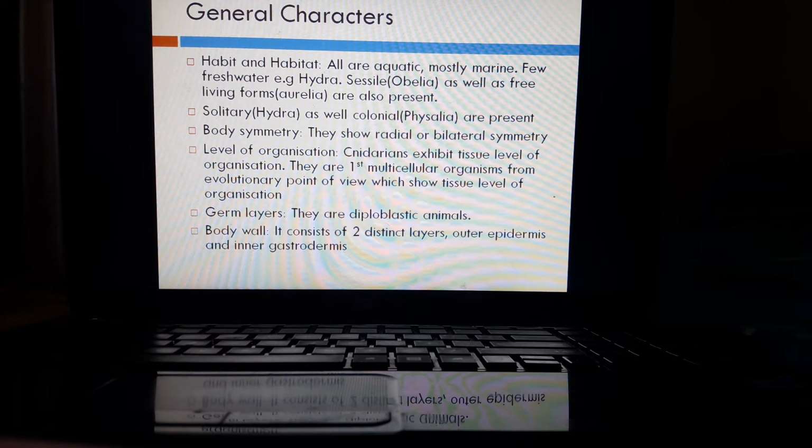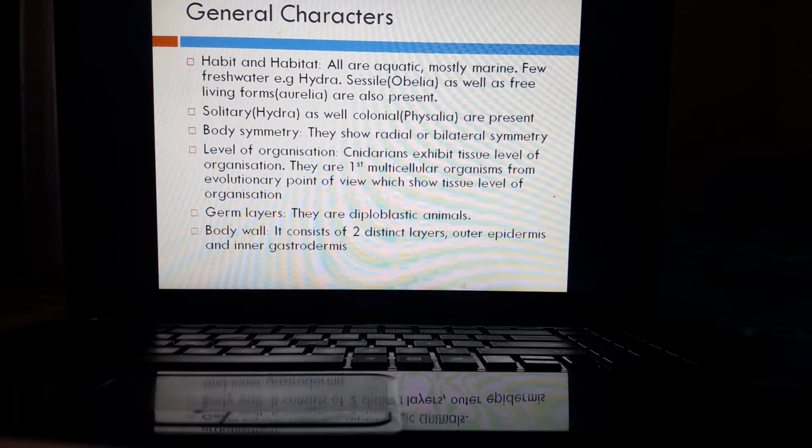Level of organization, cnidarians exhibit tissue level of organization. So they are the first multicellular organisms from the evolutionary point of view which show tissue level of organization. Cnidarians are diploblastic animals. Diploblastic means they are developed from two germ layers, that is ectoderm and endoderm. Their body wall consists of two distinct layers, outer epidermis and inner gastrodermis.